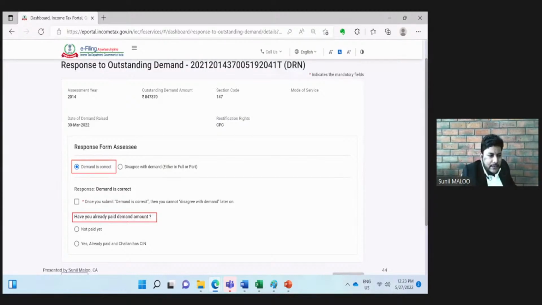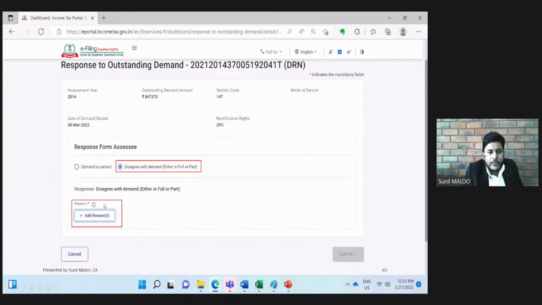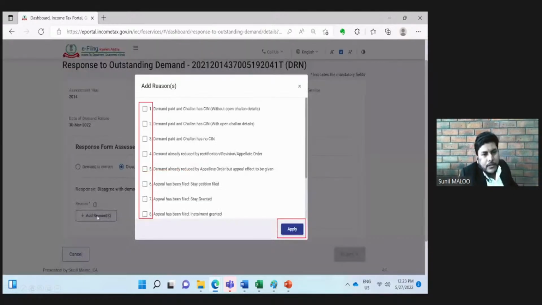And if it is correct, then they will ask whether the amount has been paid. If it is already paid, then we need to put here the challan details so that the demand will disappear. And if we disagree with the demand, we need to click that disagree with demand option. Once we click this, the system will ask another question: what is the reason why you are disagreeing with the demand? So we need to assign a particular reason for disagreeing with the demand. For that, we need to click this add reasons button.